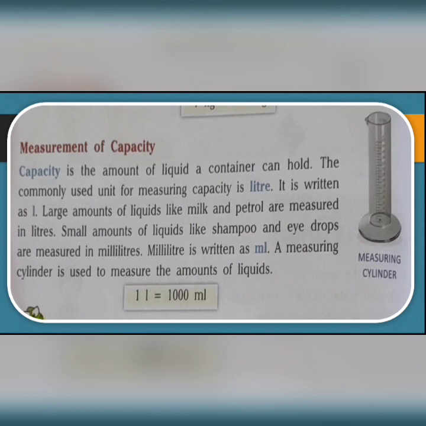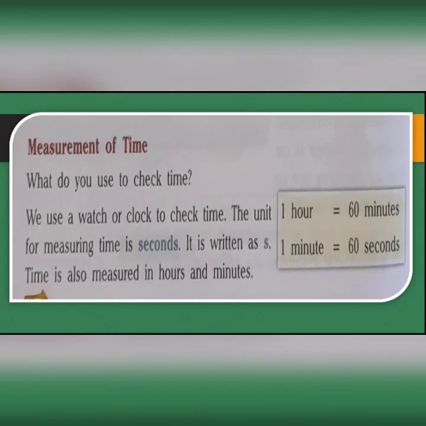Liter is L. A measuring cylinder is used to measure the amounts of liquid. So liquid can be measured using measuring cylinder. And always remember, 1000 milliliter is equal to 1 liter. Liter is the commonly used unit for measuring capacity, and for small amounts of liquid, milliliter is used to measure the capacity, and 1000 milliliter is equal to 1 liter.